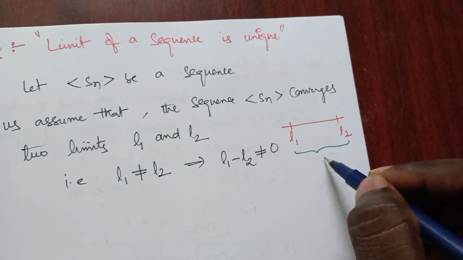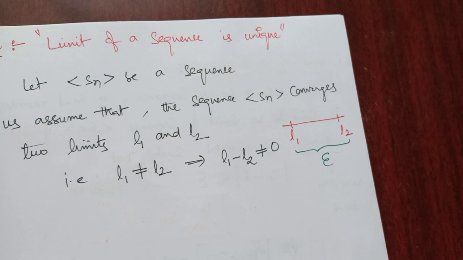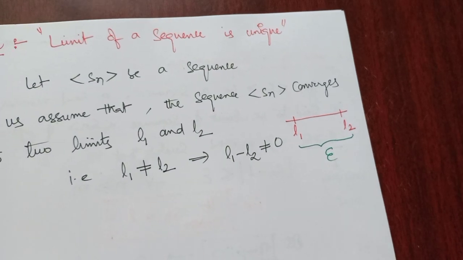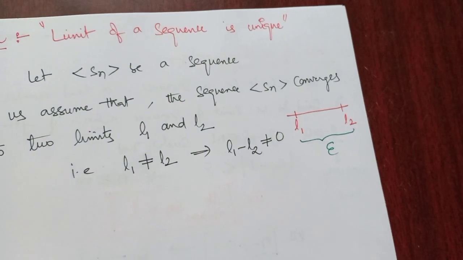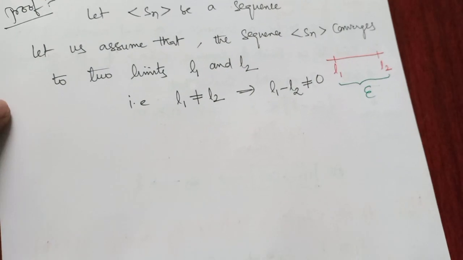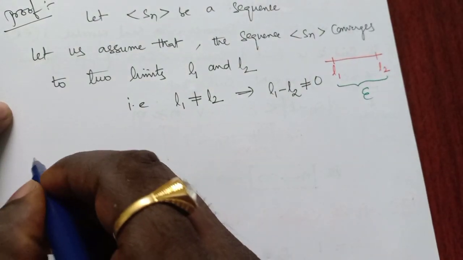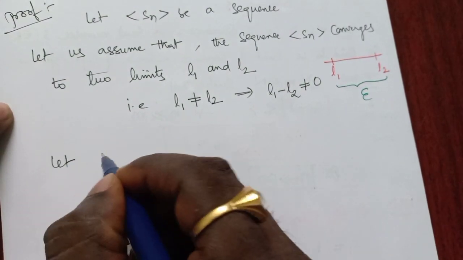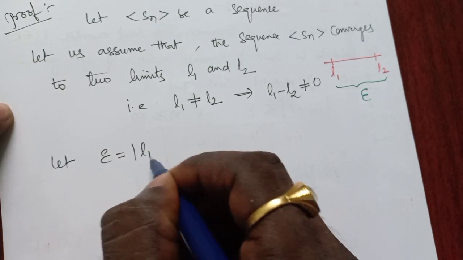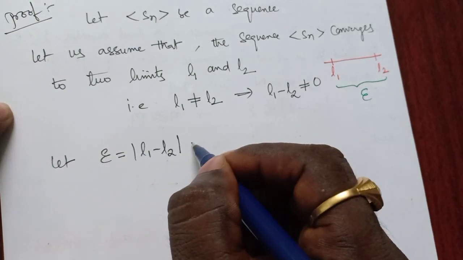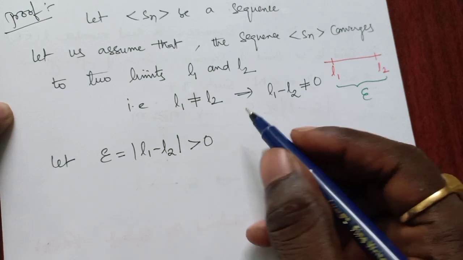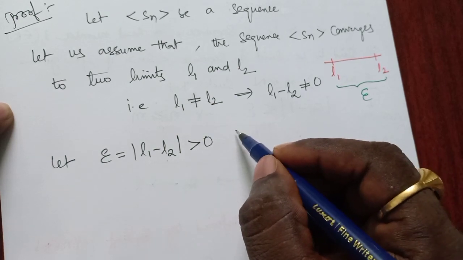Suppose it is epsilon. Why? Because the distance between these two is very small, which means epsilon. Now let us consider that epsilon is the modulus of L1 minus L2, which is greater than 0. It is a positive real number.